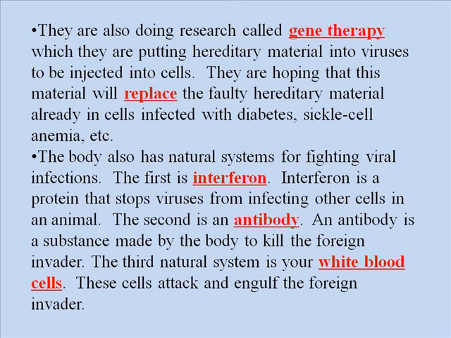Our second line of defense are antibodies. Antibodies are chemicals made by the body that will go fight off the thing that's not supposed to be in us, like a virus. And our third, and probably one of the last methods that our body wants to use, is something called interferon. Interferon is a protein that stops viruses from being able to attach onto other cells. But for us to use interferon, some of our cells do have to give up their own lives.